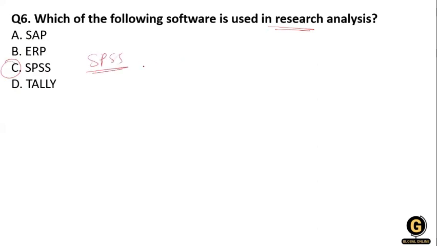SPSS. So what is the full form of that? The full form is Statistical Package for the Social Sciences, statistics package software. So don't just remember that as a formula. Okay, sure. SPSS is a software package used for interactive, batched statistical analysis.